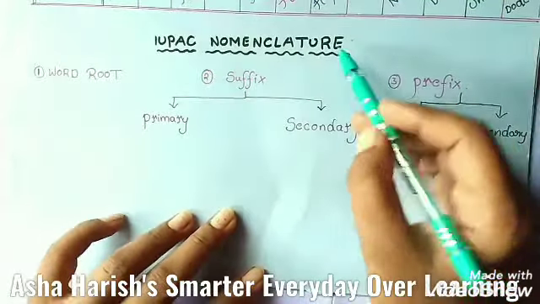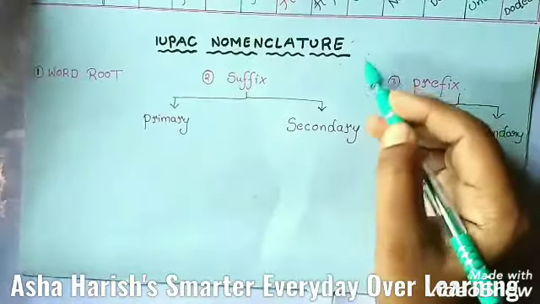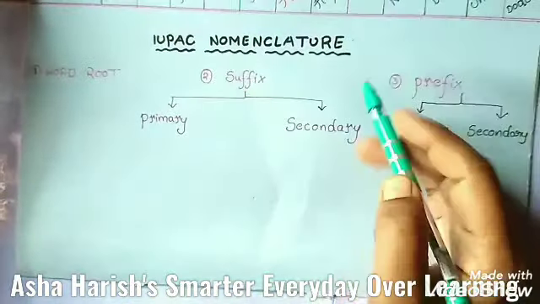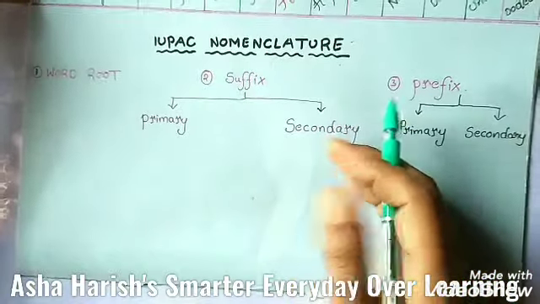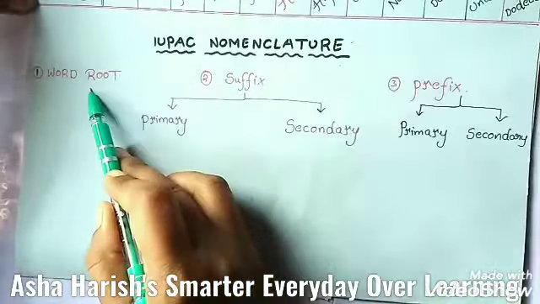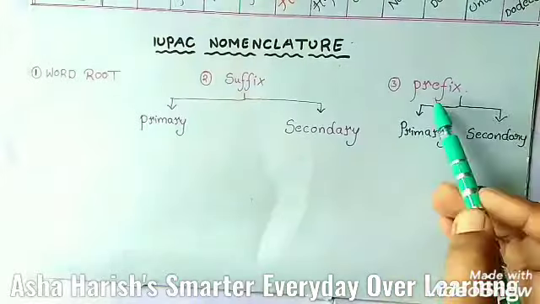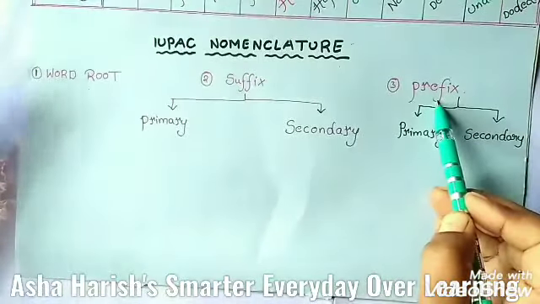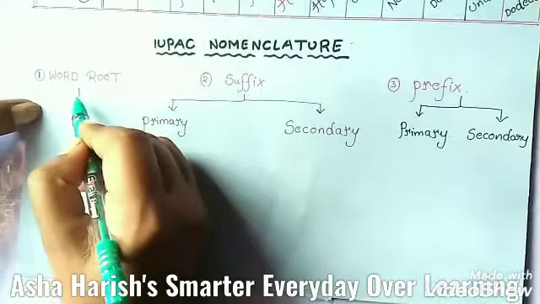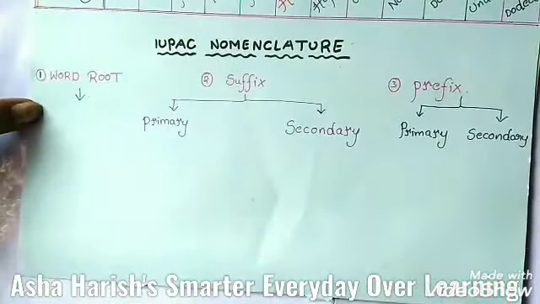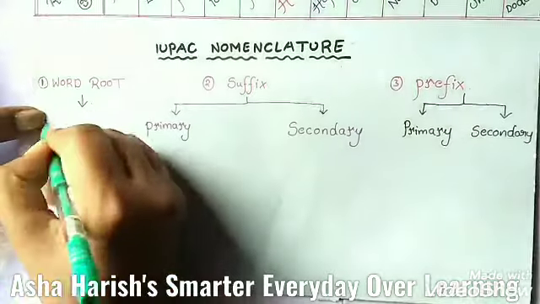Right, in this IUPAC nomenclature, the IUPAC name of any organic compound essentially consists of three parts: the word root, suffix and prefix. You can see here, word root, suffix and prefix. What is meant by the word root? It is the basic unit of the name.